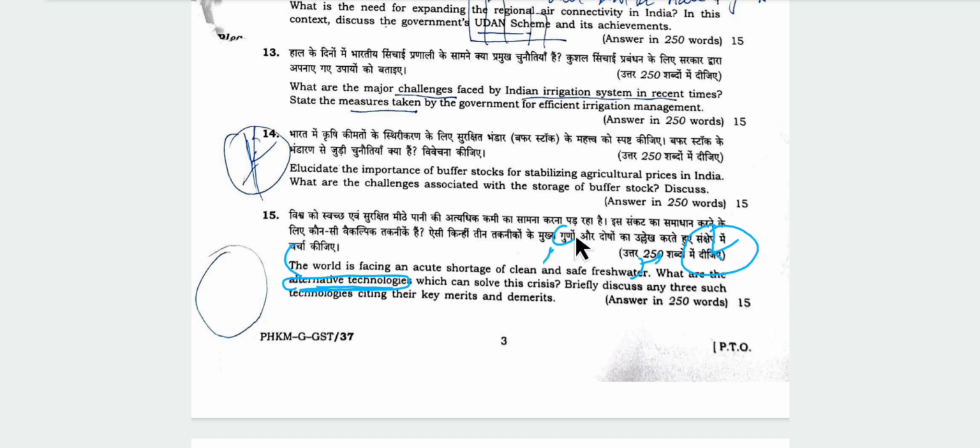I also mentioned a case study of Africa, how religious extremist groups are using water shortage as a weapon. Water is now being used as a weapon to pursue their strategic goals. Then alternative technologies should be mentioned if you know them, and their key merits and demerits also.